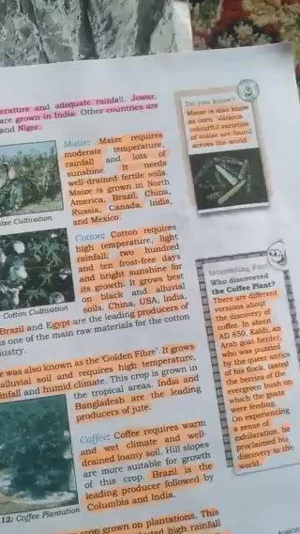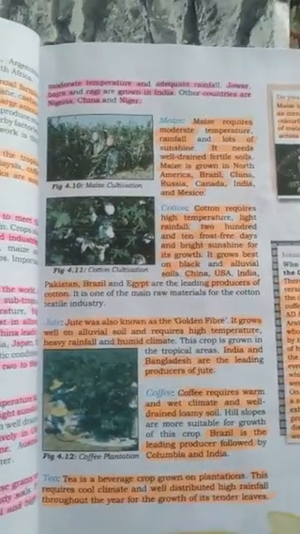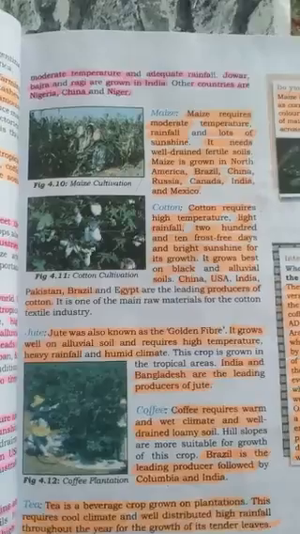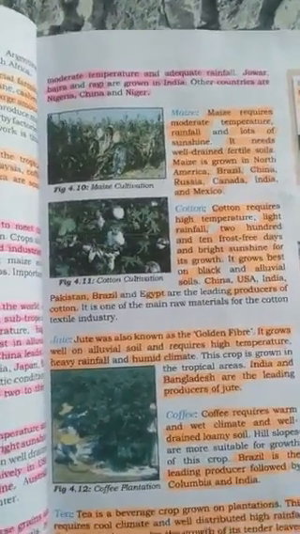Millets. They are also known as coarse grains and can be grown on less fertile and sandy soil. It is a hardy crop that needs low rainfall and high to moderate temperature. Jowar, bajra and ragi are grown in India. Other countries are Nigeria, China and Niger.